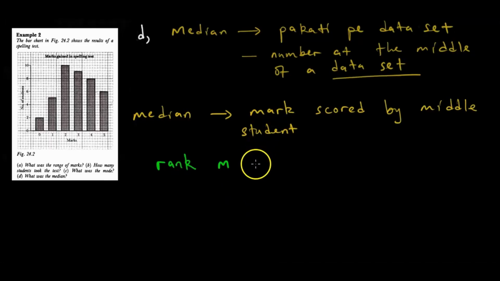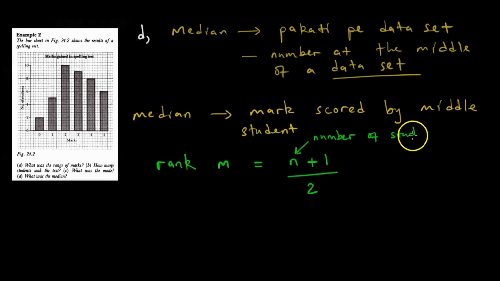And the rank of M is going to be n plus 1 over 2. What do we mean when we say n plus 1 over 2? n is the total number of students. How many students do we have? 40. We calculated it. So the rank of M is going to be equal to 40 plus 1 over 2.